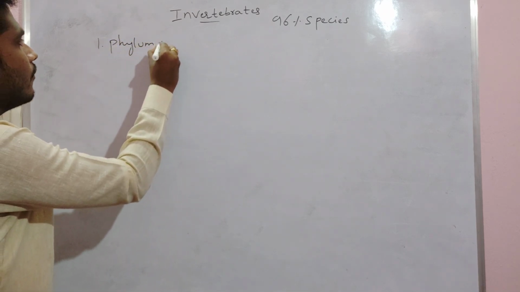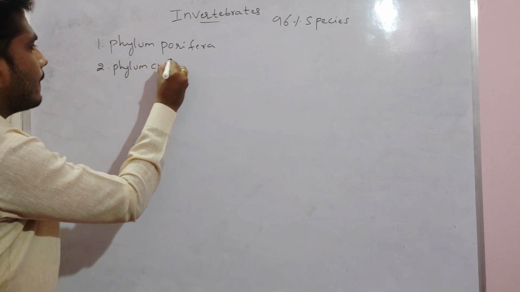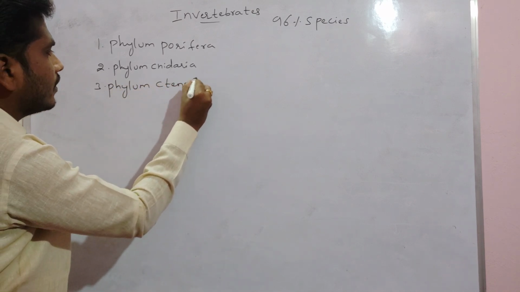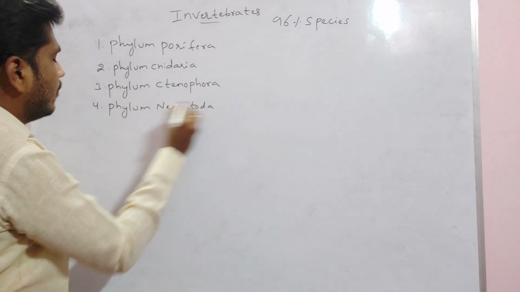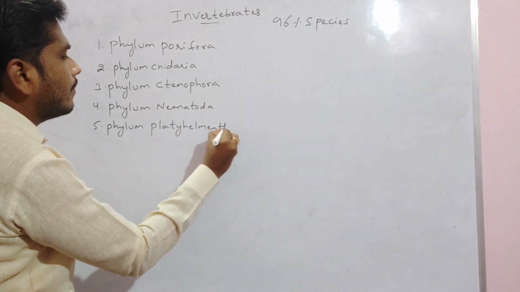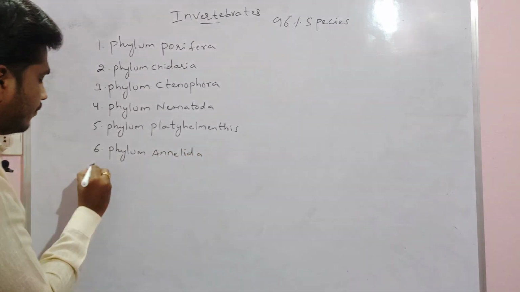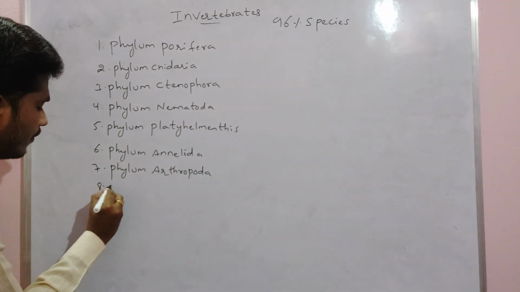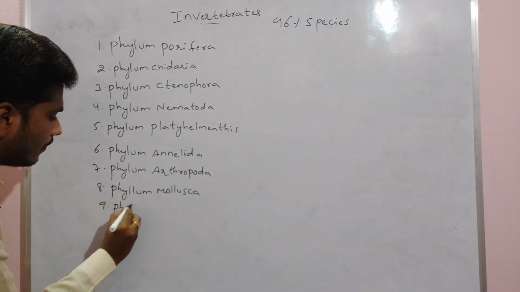Phylum Porifera we had, then phylum Cnidaria, phylum Ctenophora, phylum Nematoda, phylum Platyhelminthes, then phylum Annelida, phylum Arthropoda, then phylum Mollusca, and lastly phylum Echinodermata.